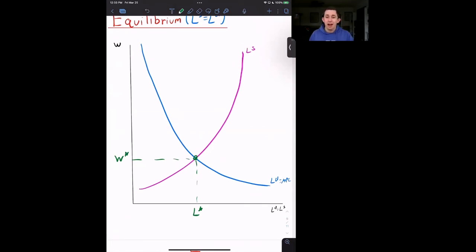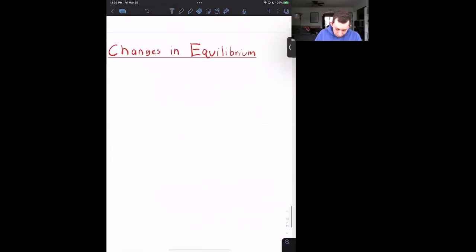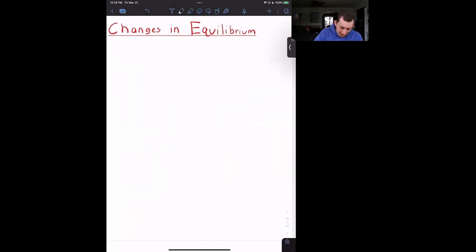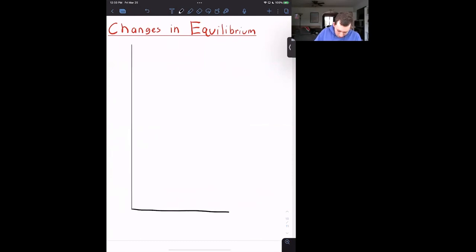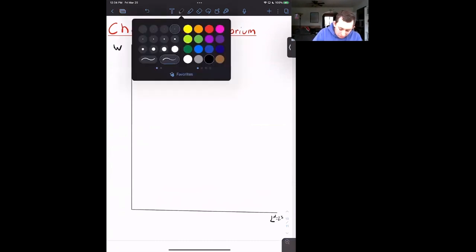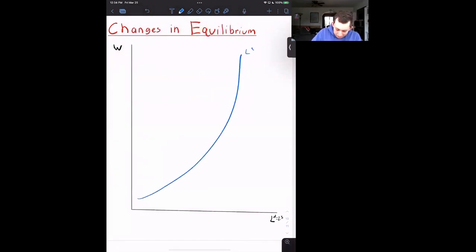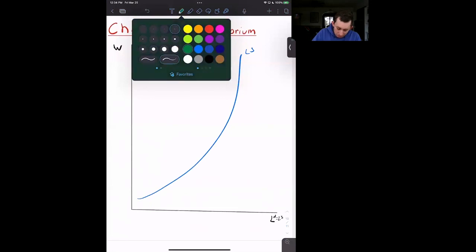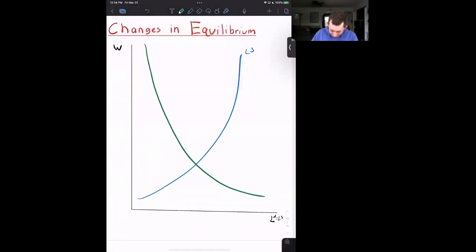Let's talk about how equilibrium changes with respect to some of these curves. So maybe let's say that for some reason, the marginal product of labor goes up. Suddenly, the firm figures out a cool new way to pick coconuts. They are really excited about it, and they become just so much better at picking coconuts. So now we have this upward labor supply, which isn't going to change. And now we're going to focus on this labor demand. Remember, this is equal to the marginal product of labor.